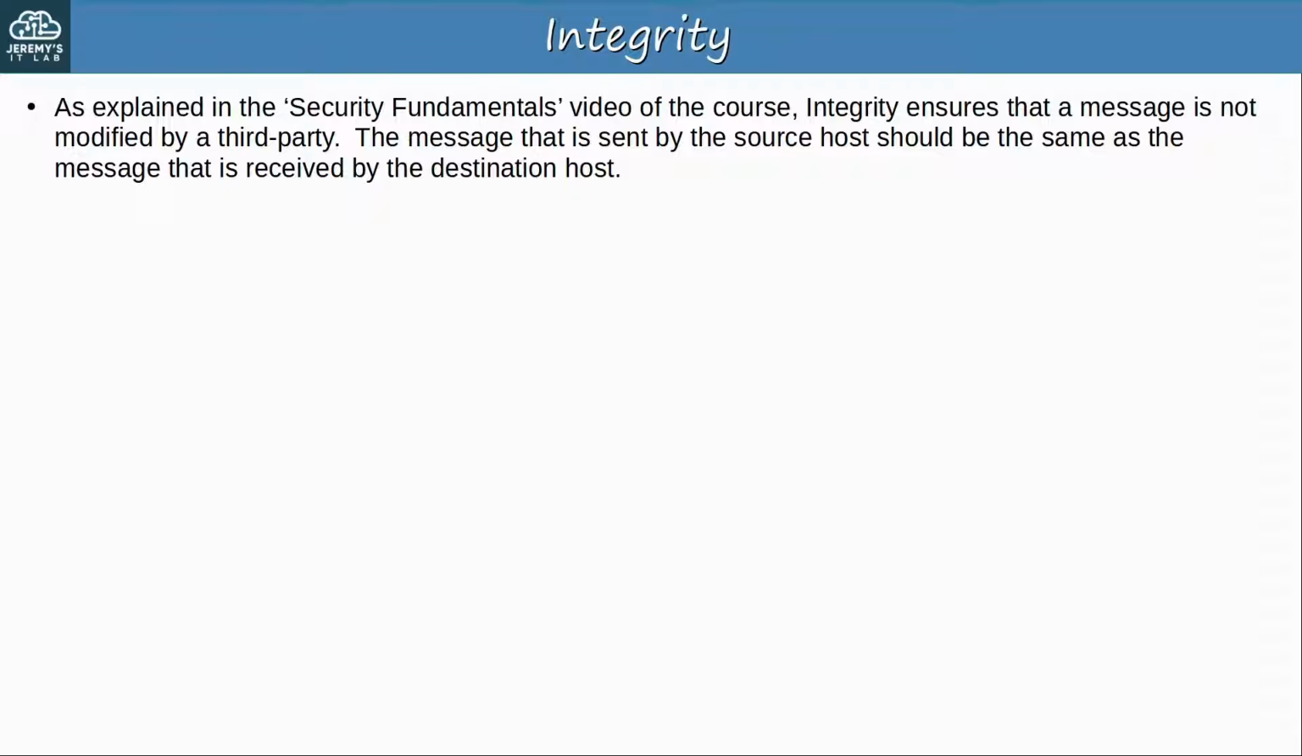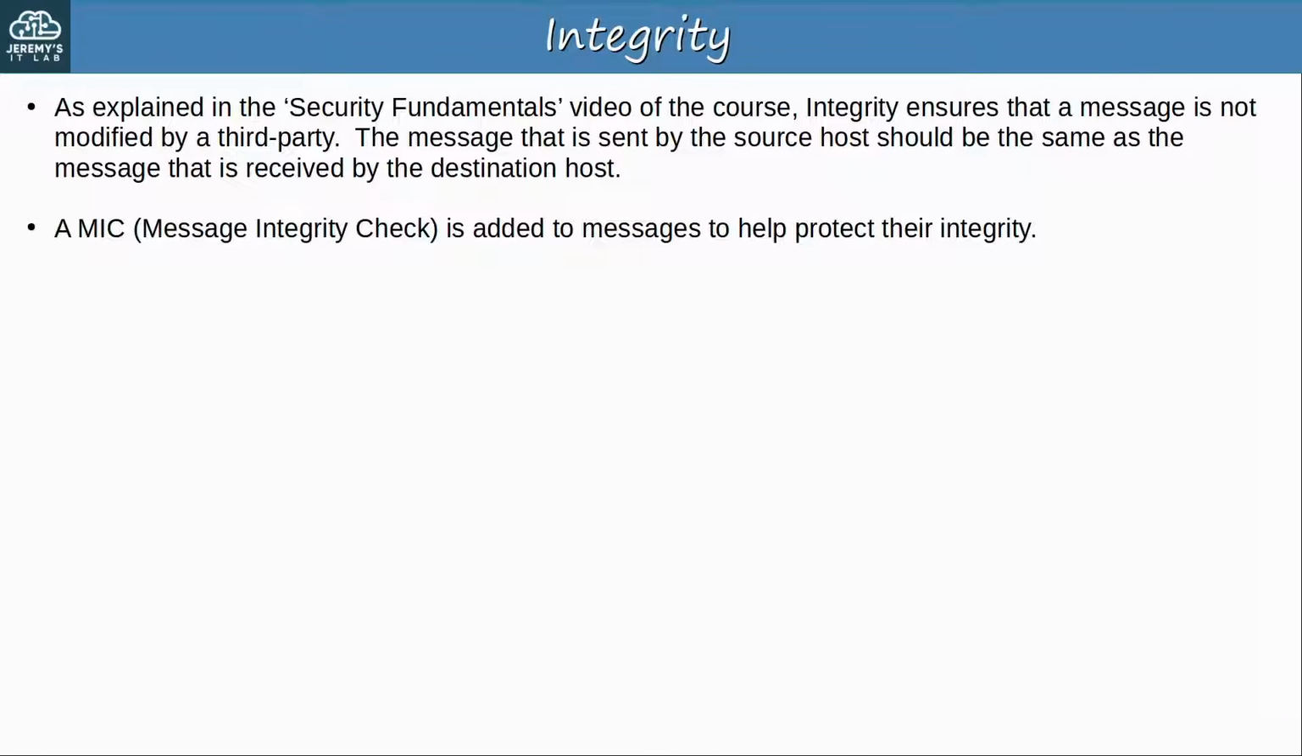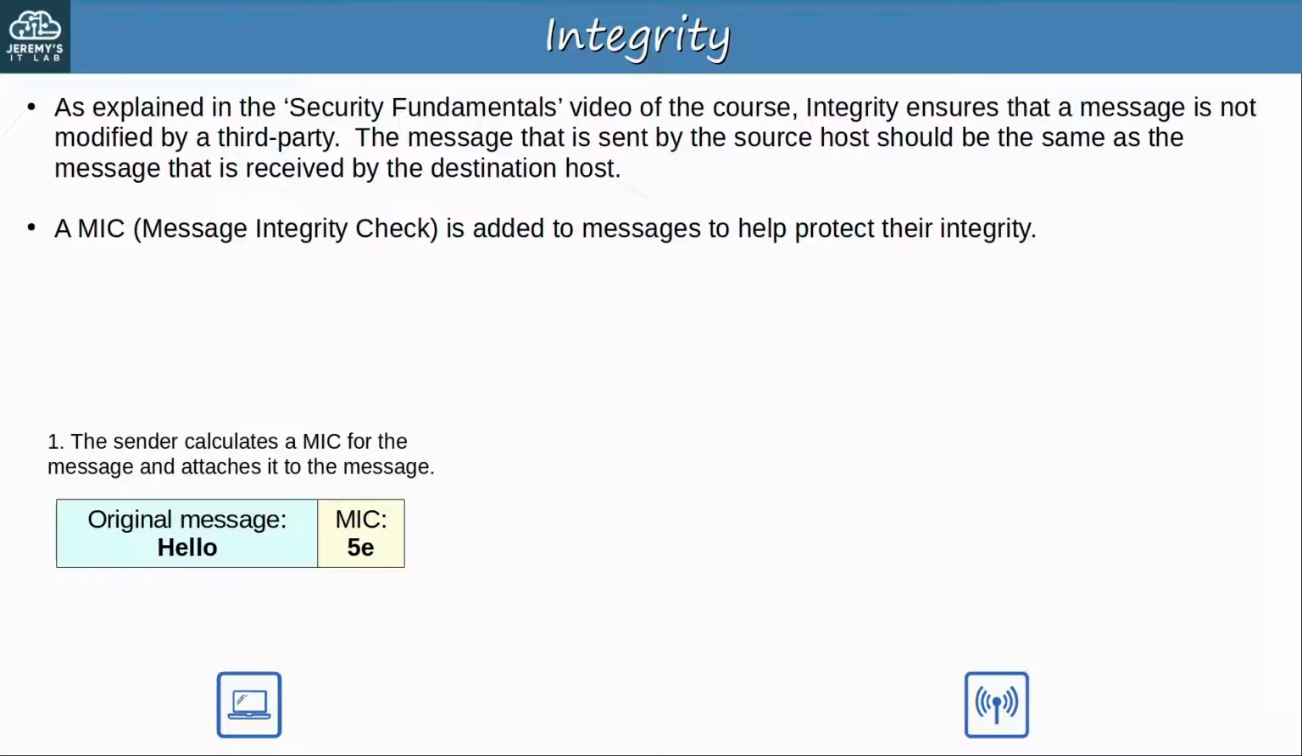As explained in the Security Fundamentals video of the course, integrity ensures that a message is not modified by a third party. It is not modified in transit. So the message that is sent by the source host should be the same as the message that is received by the destination host. To ensure that, a MIC, Message Integrity Check, is added to messages to help protect their integrity. To demonstrate how it works, let's say the PC on the left is a client of the AP on the right. First, the sender calculates a MIC for the message and attaches it to the message.